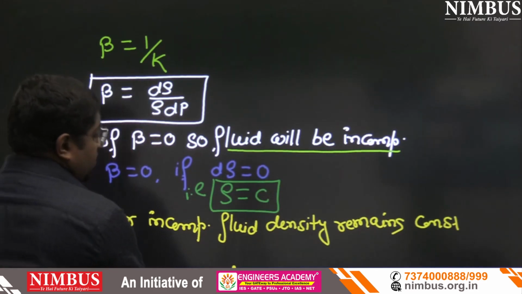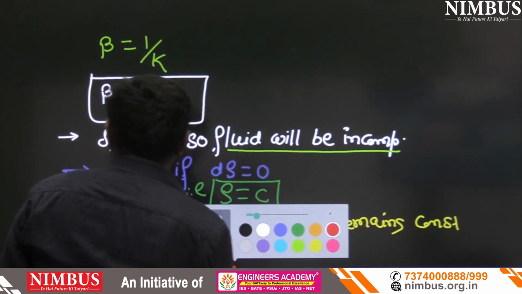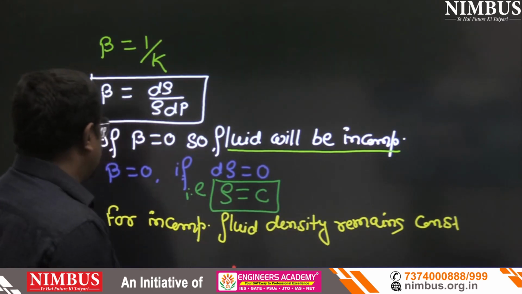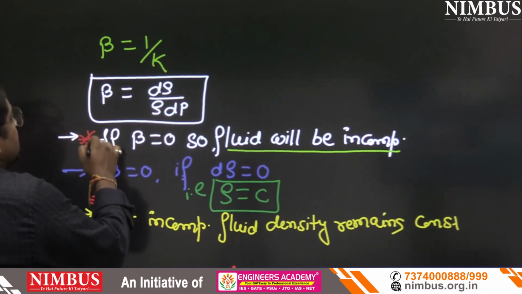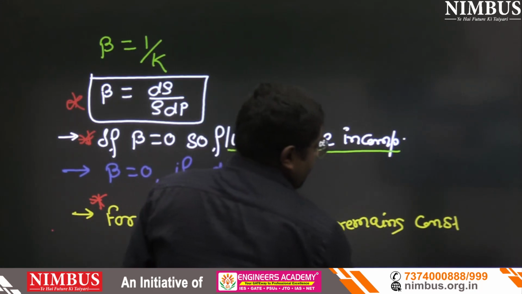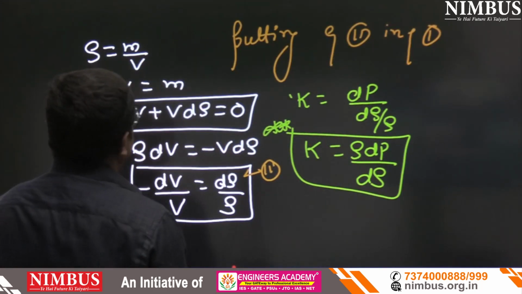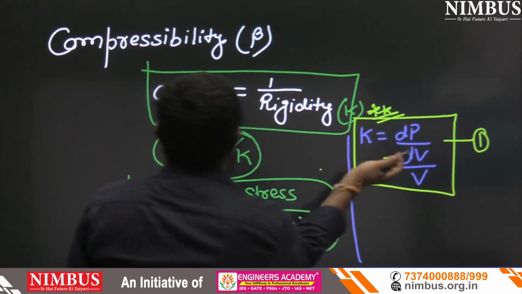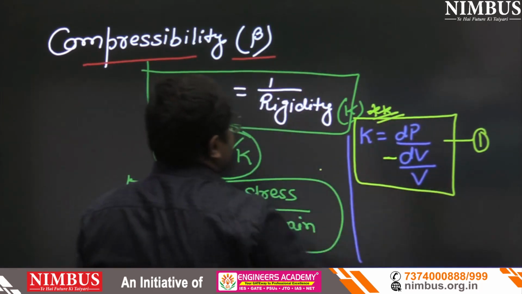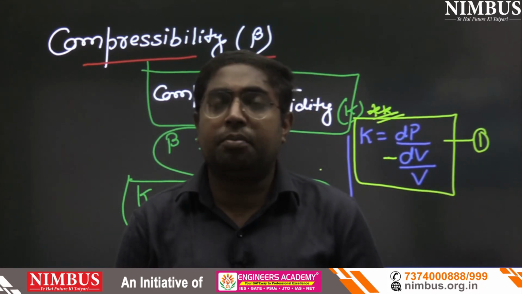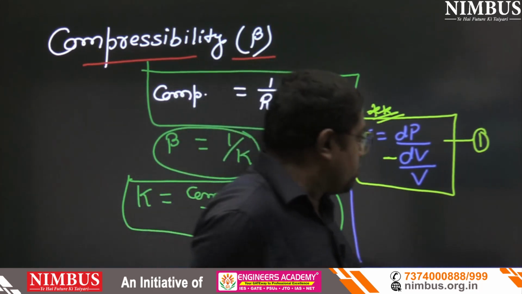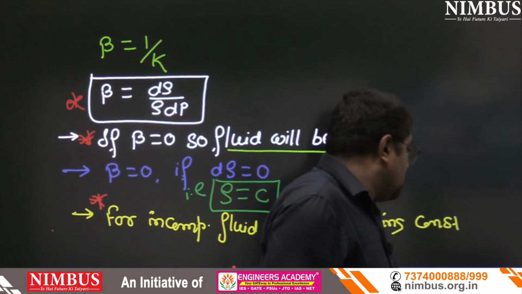Now see the objective questions. First 1 mark, then 2 marks. The first 1 mark question is for incompressible fluid. The second one is this. The third one is this equation only. And after that, they can ask the definition of compressibility. Now we are going to solve 1 or 2 or 3 numerical problems. Which type of question can they ask in the pre-examination as well as in the mains examination? What is the probability to ask?